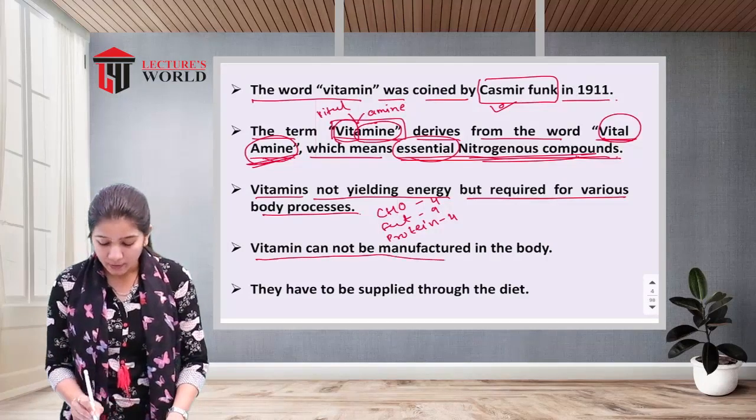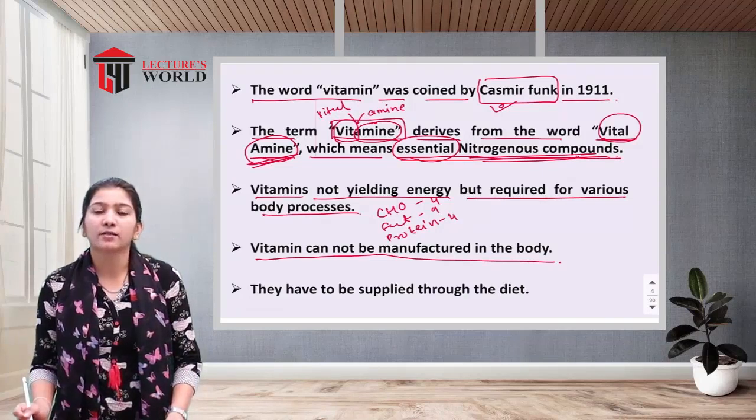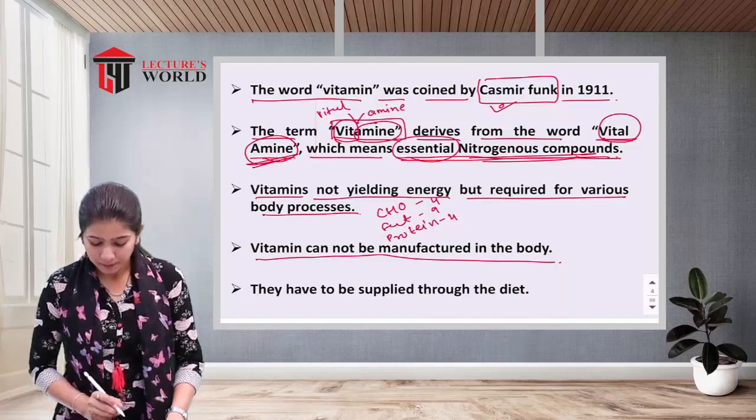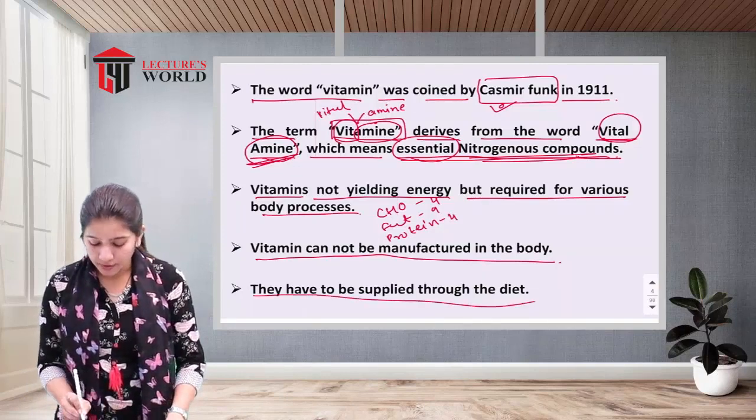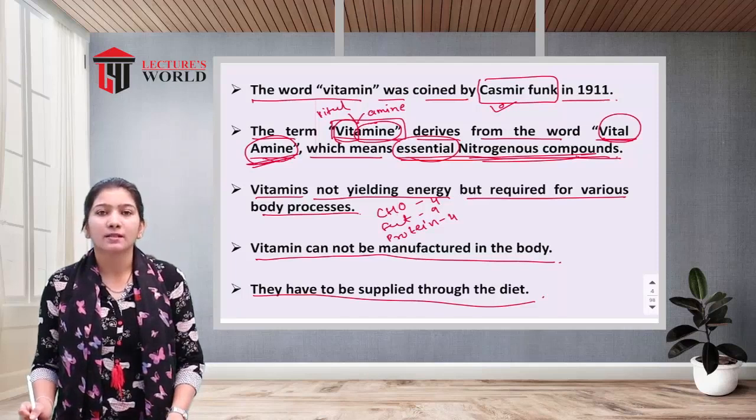Vitamins cannot be manufactured in the body. The synthesis of vitamins does not take place in our body. Because vitamins are not produced in our body, we must take vitamins from the diet. We must eat food which is rich in vitamins. They have to be supplied through the diet, so it is compulsory that we take vitamins from food.